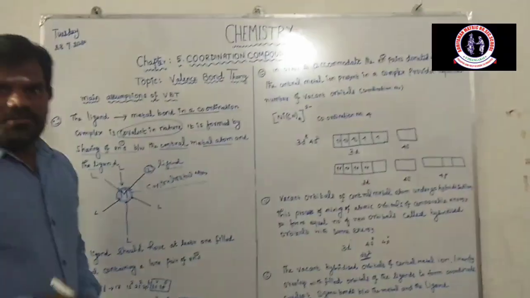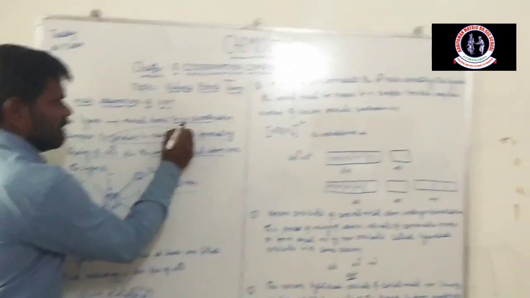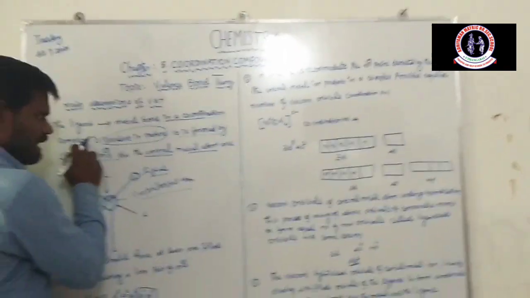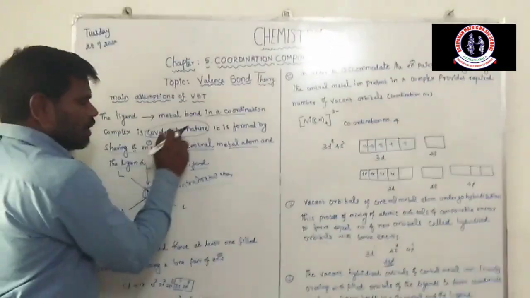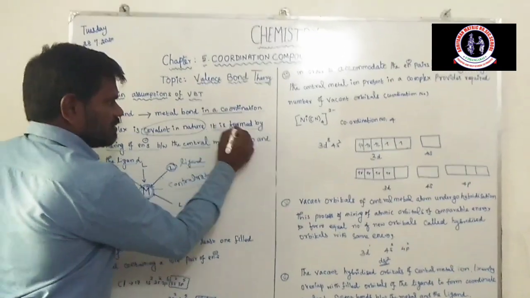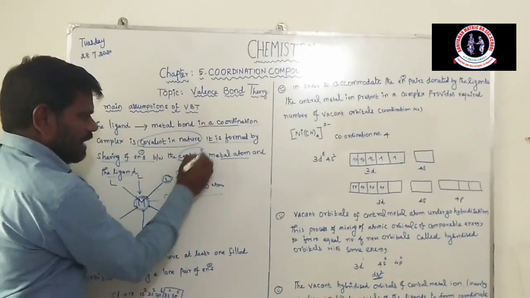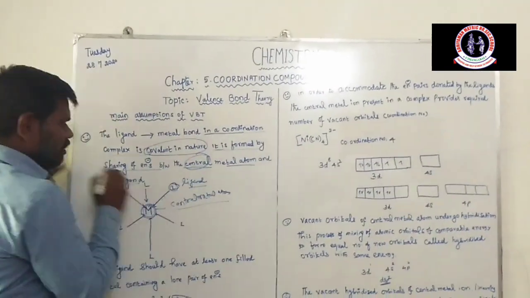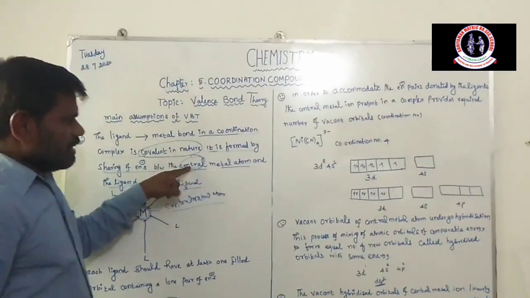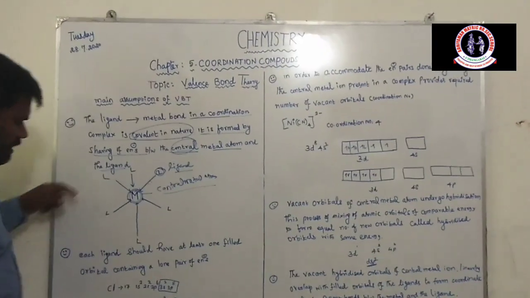So I am repeating: the ligand-metal bond in a coordination complex is covalent in nature. Covalent nature means sharing of a pair of electrons. It is formed by sharing of electrons between the central metal atom and the ligand. The central metal atom gains electrons, and the ligand donates a pair of electrons.